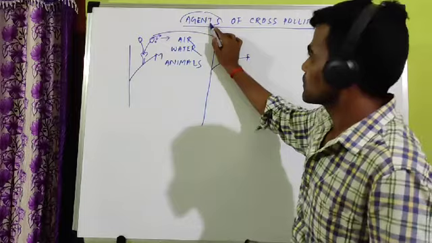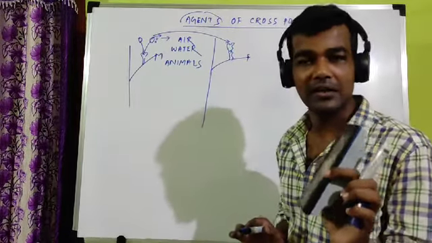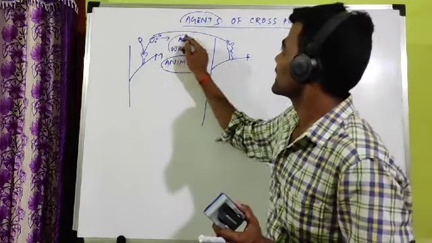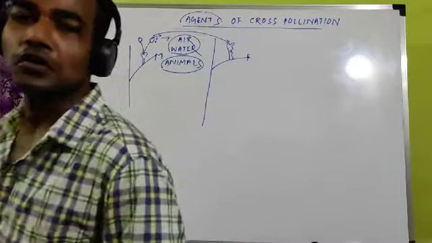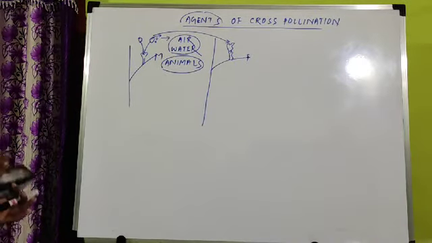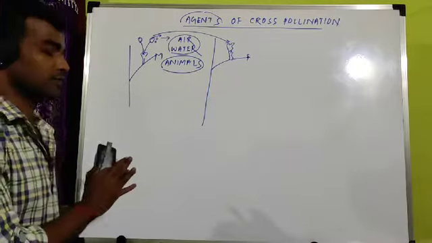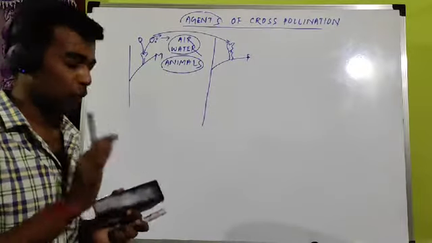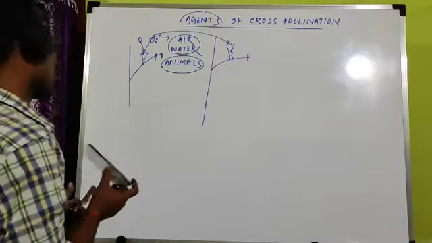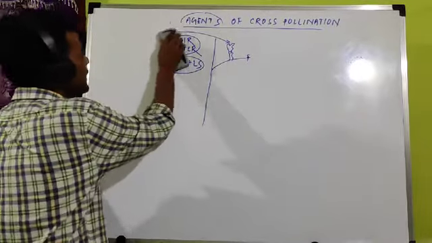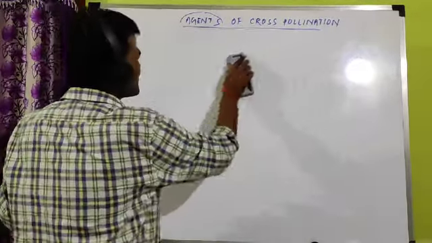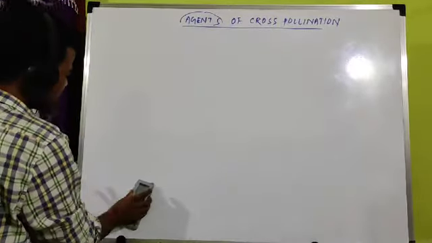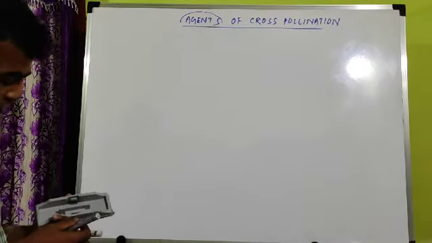And in the agents of cross pollination, you never find only living. There is living, animals are involved, and some non-living, air and water are also involved. So that's why agents of cross pollination are of two types. Some are living, some are non-living. The non-living are called abiotic, whereas living are called biotic. First we will discuss what the agents are, air, water, animal, whatever that may be. So now it is clear what is an agent. Agent means any living or non-living component which helps in transfer of pollen grain from anther to the stigma.